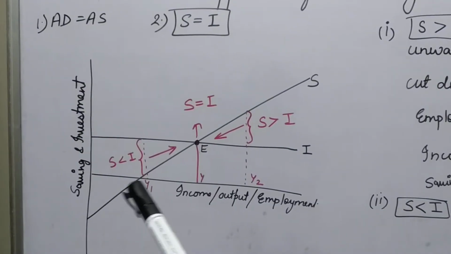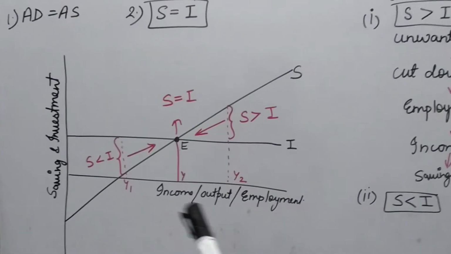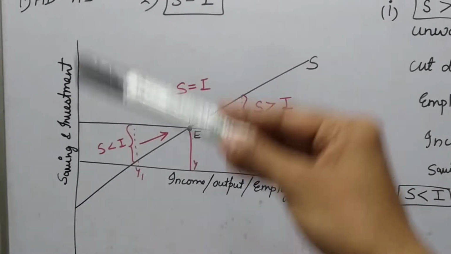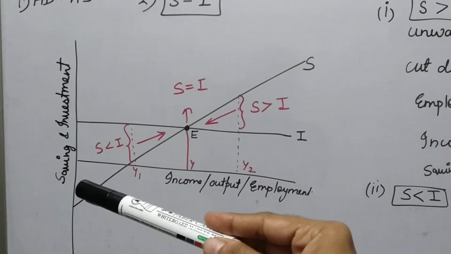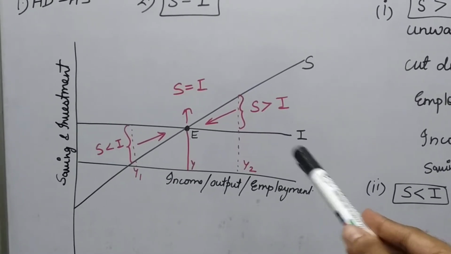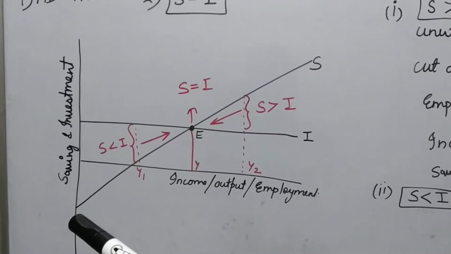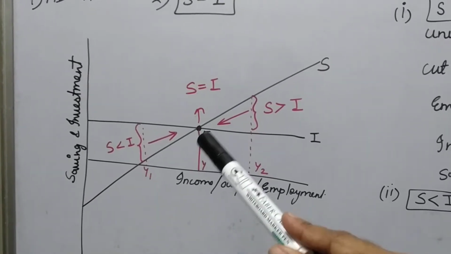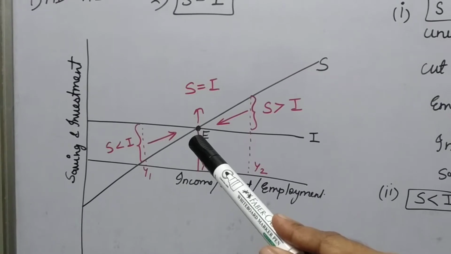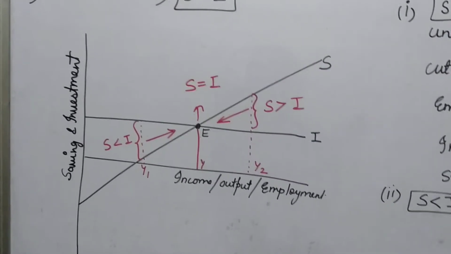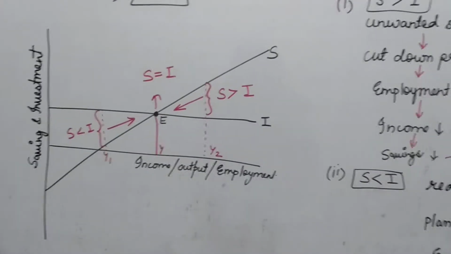So on the OX axis, we are keeping income, output and employment because all three are equal to each other, and on the OY axis, savings and investment is there. I is the autonomous investment which is fixed in the economy. Savings starts from the negatives and shows the dissavings in the economy. After that, both become equal at the point E, and then savings increases. We know that savings starts increasing when consumption lags behind the income.